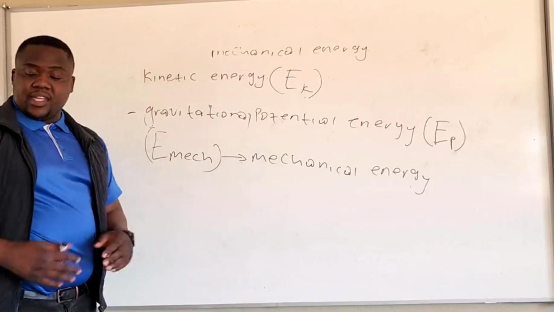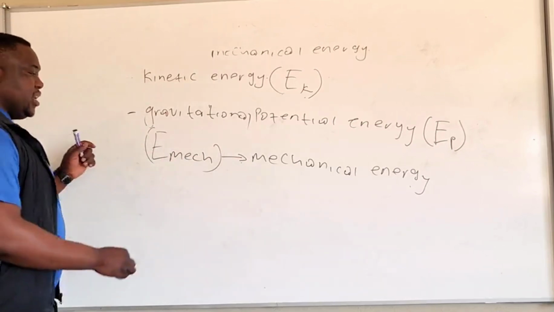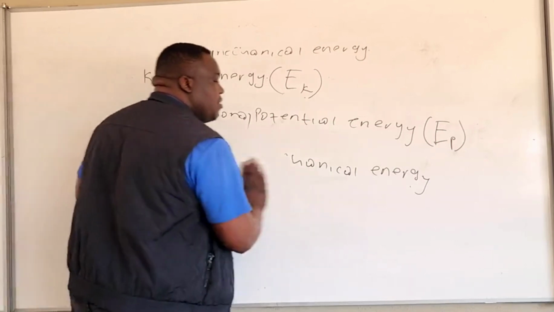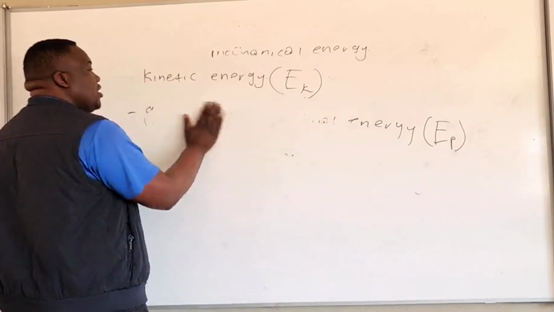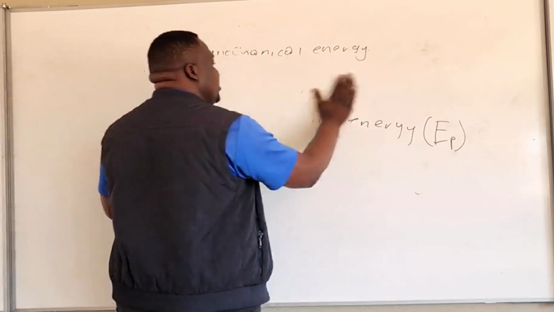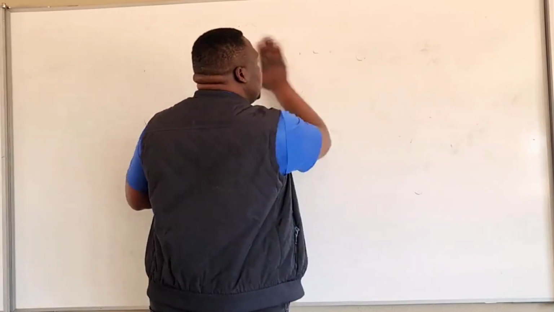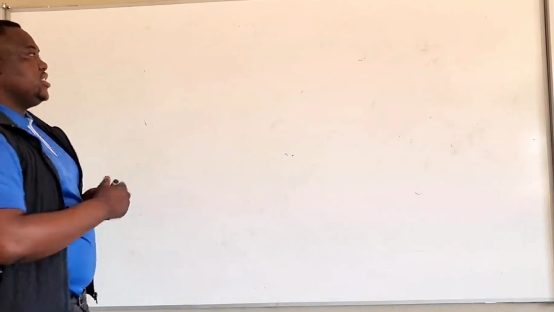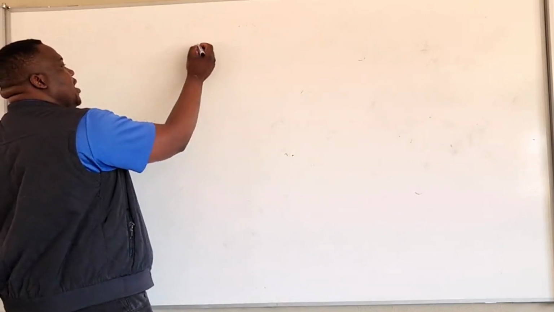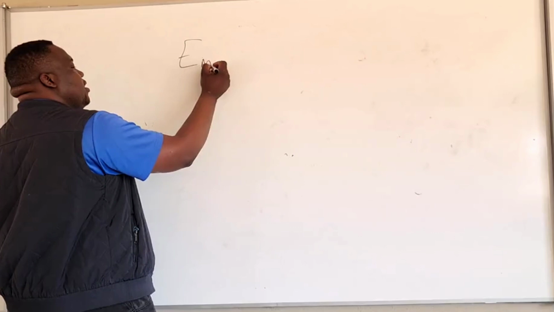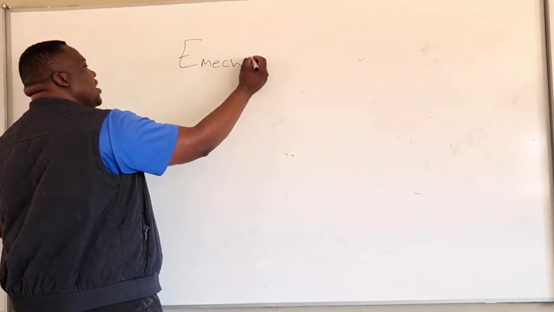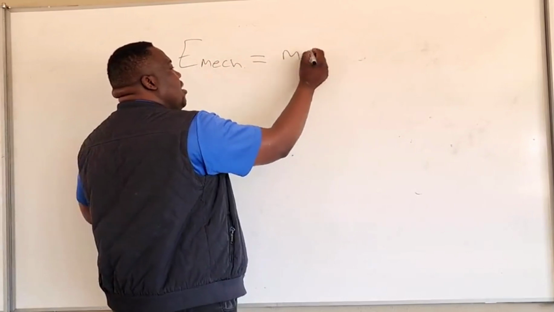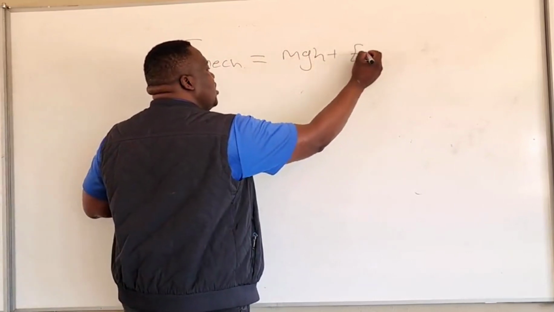Mechanical energy is kinetic energy and gravitational potential energy. That leads us to represent Emec, which is mechanical energy, as equal to mgh plus EK.